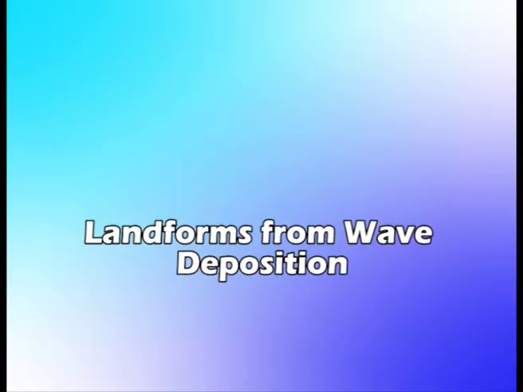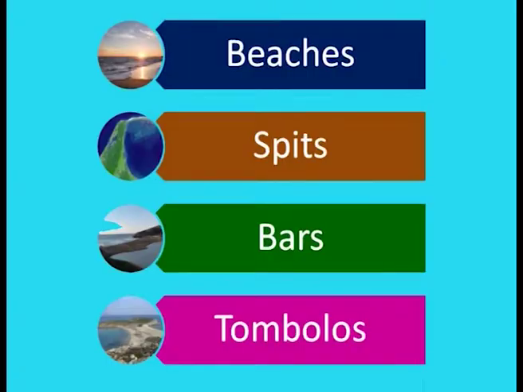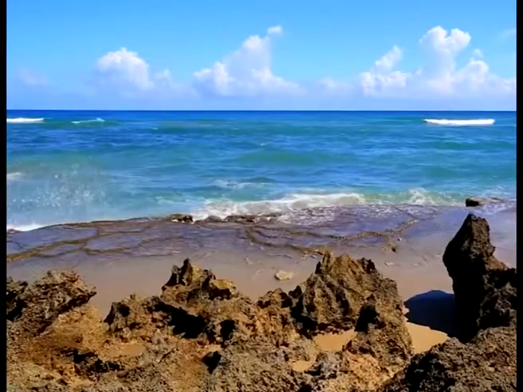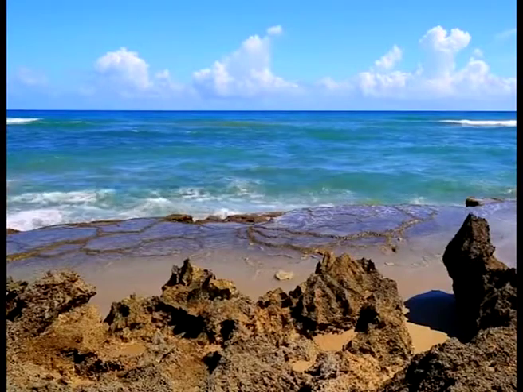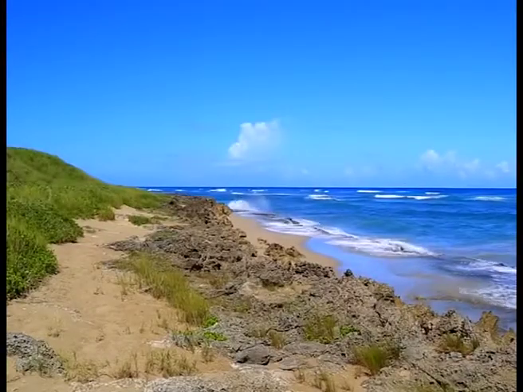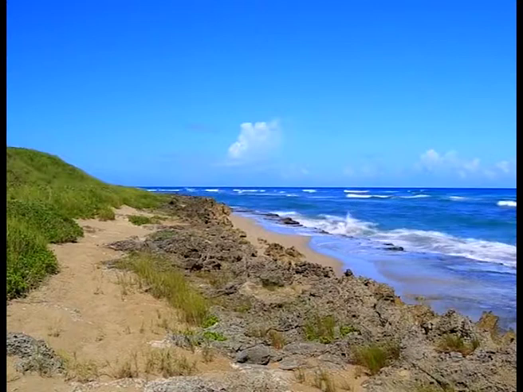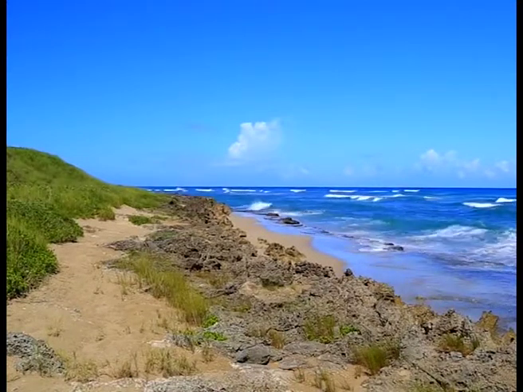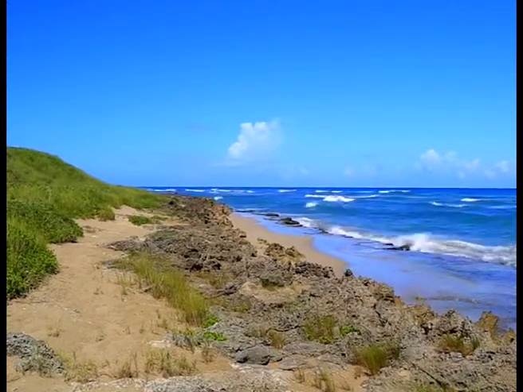Landforms from wave deposition. As we understood earlier, material that is transported by waves along a coastline is eventually deposited. This deposition process forms distinctive deposition features. They are beaches, spits, bars, and tombolos. Beaches. They are the prime features of deposition found at the coast. These consist of all the material, sand and shingle, that has built up between the high and low tide mark.